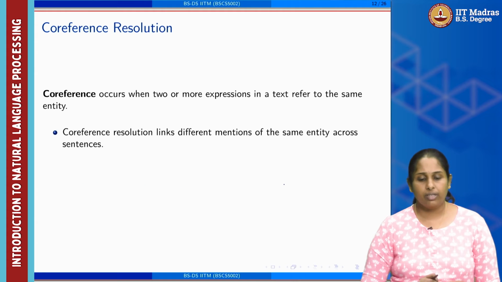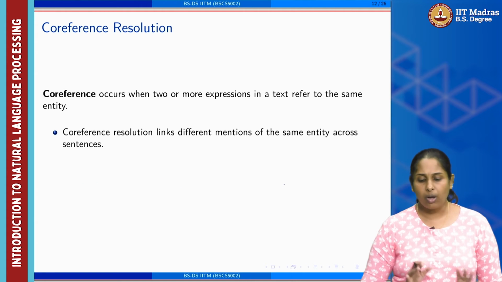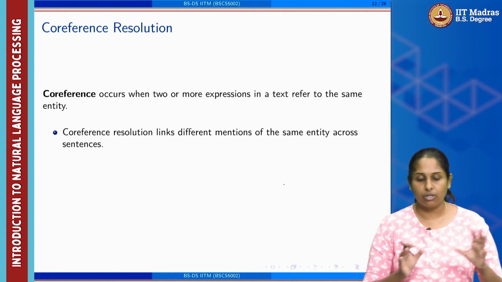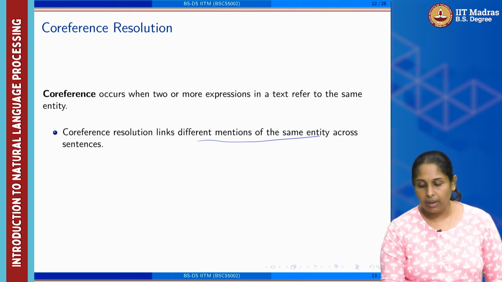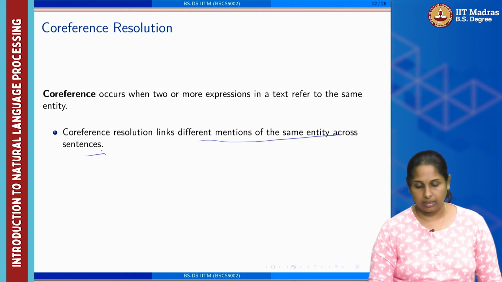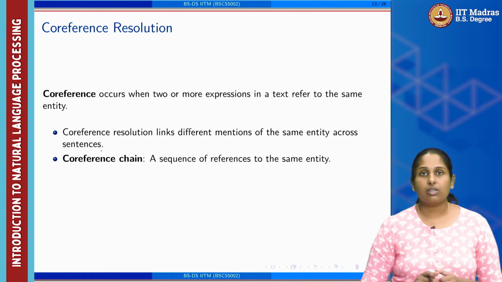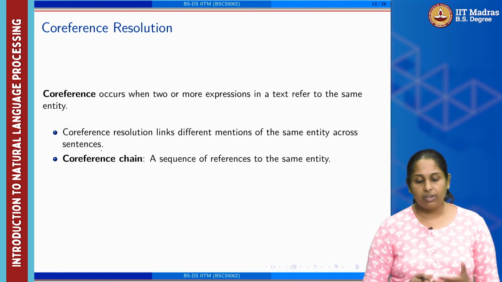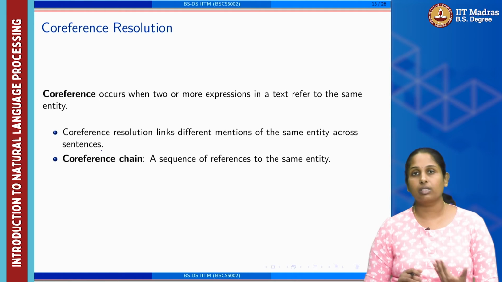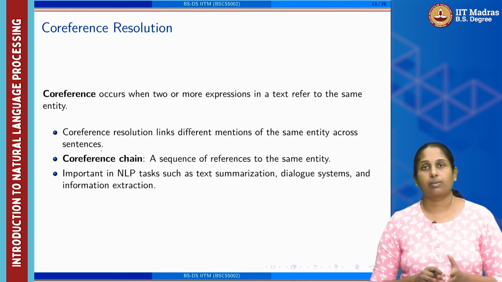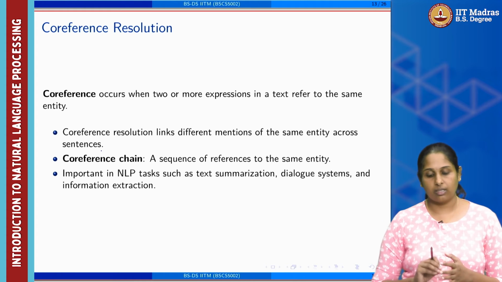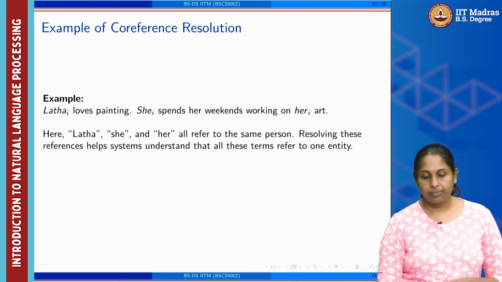Now, coreference resolution occurs when two or more expressions in a text refer to the same entity. It links different mentions of the same entity across sentences. So this is called a coreference chain. A coreference chain is a sequence of references to the same entity. So it's very important in NLP tasks, something like text summarization, dialogue systems and information extraction.